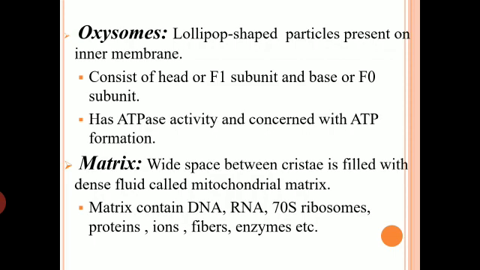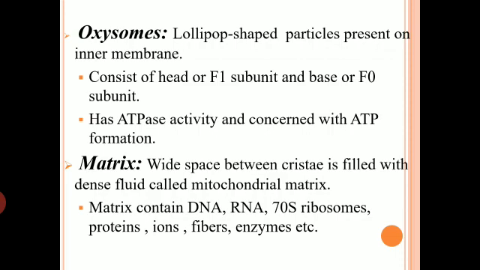The next part of the mitochondrial structure is its matrix. What is this matrix? The wide space present between the cristae is filled with a dense fluid, and this dense fluid is called the mitochondrial matrix, where a lot of mitochondrial reactions are going on. This matrix contains DNA, RNA, and 70S ribosomes. You need to understand here that though mitochondria are present in eukaryotic cells, they have ribosomes similar to those of prokaryotes.